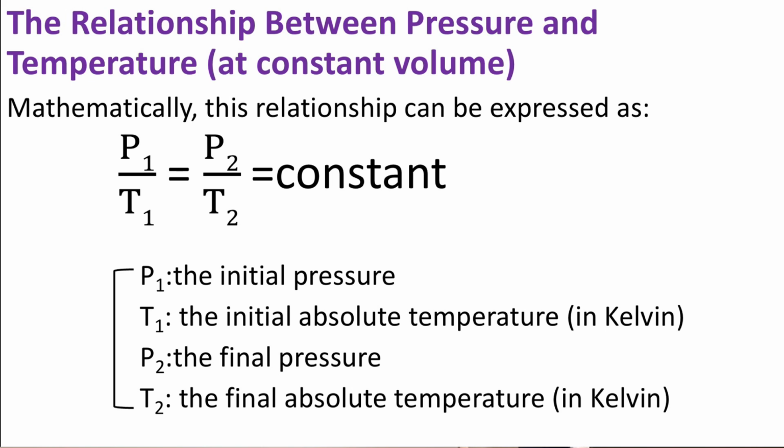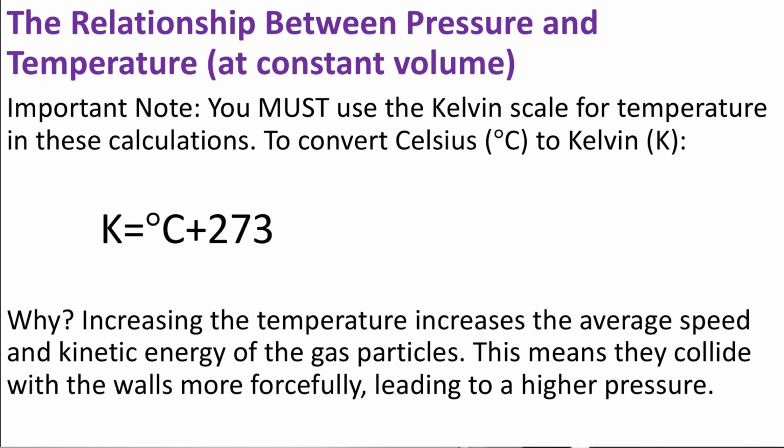P1 is the initial pressure. T1 is the initial absolute temperature, which means that the temperature has to be measured in Kelvin. P2 is the final pressure. T2 is the final absolute temperature. An important note is that you must use the Kelvin scale for temperature in these calculations. To convert Celsius to Kelvin, you have to add 273 to the degrees Celsius.